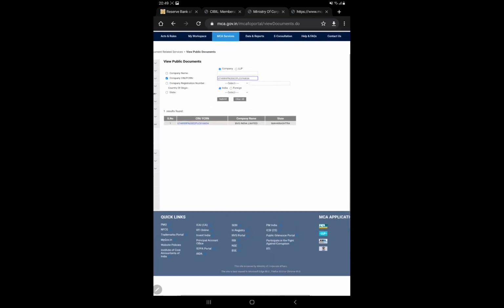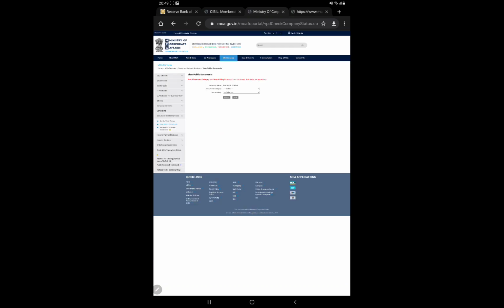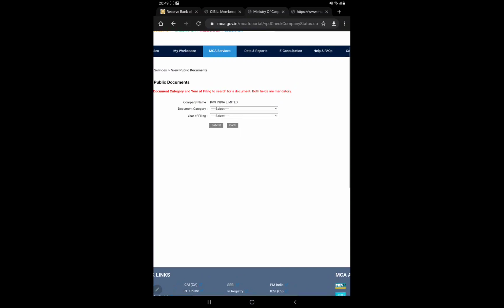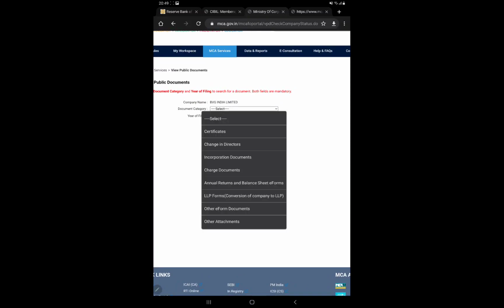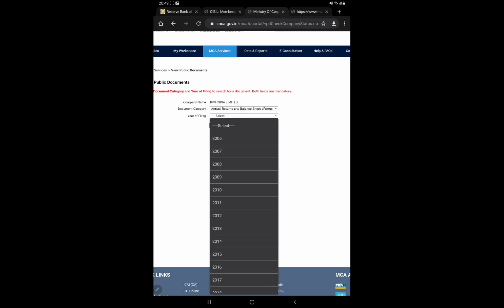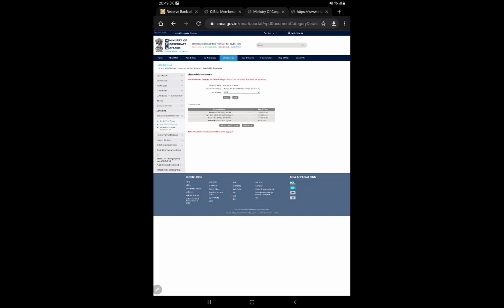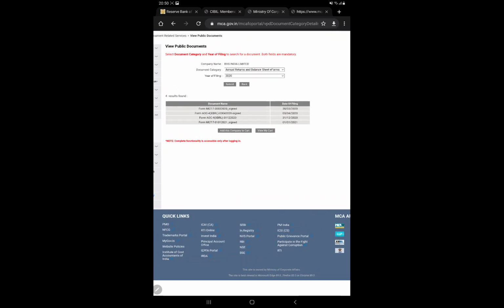Now see, the name of the company is before you, the state where it is registered, and the CIN. I'll click on this CIN number, and it will ask me what document category I want. I'll click on annual returns and balance sheet, and then the year of filing. Suppose I want it for 2020. I'll click on this and click on the submit button, and see, here are the details.